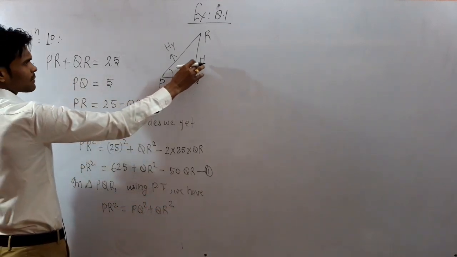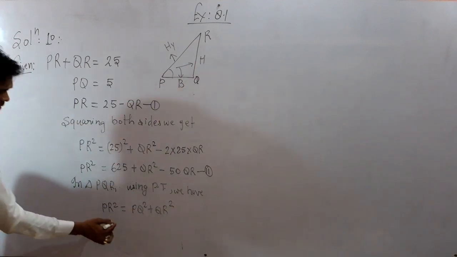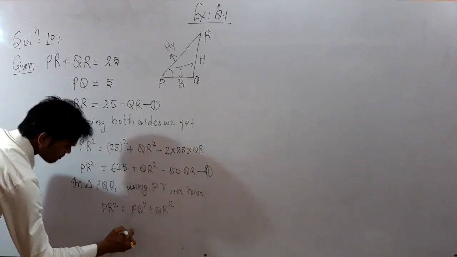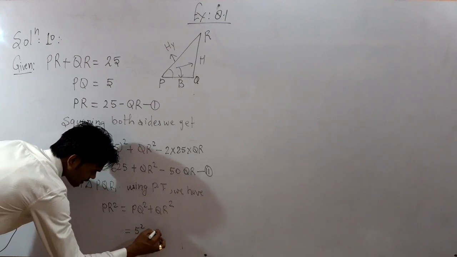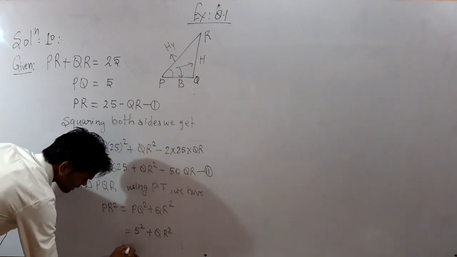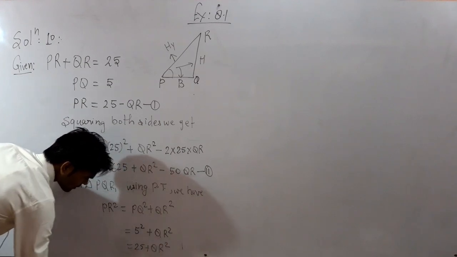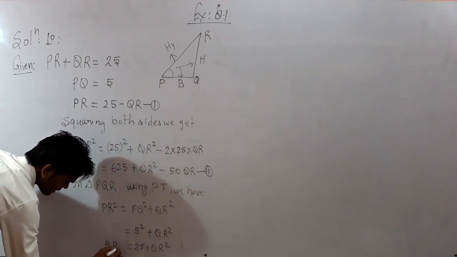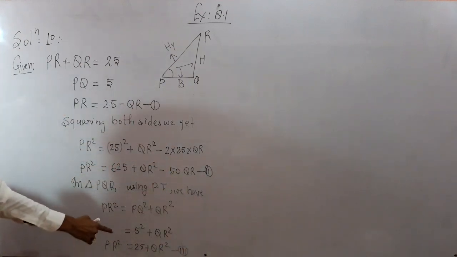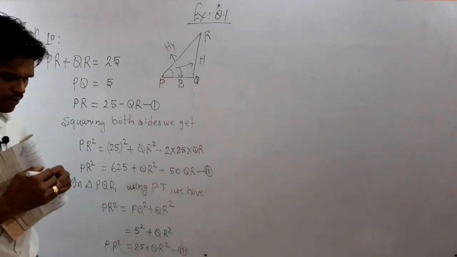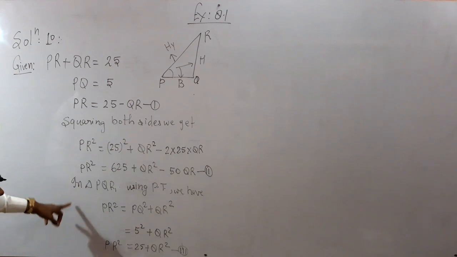Because base square plus height square is equal to hypotenuse square. Now substituting the value of PQ, we are given 5, so it will be 5 square plus QR square. Is that clear? So it will be 25 plus QR square. Any problem to anyone? So we have obtained PR square is equal to this. Let this be equation number 3rd. Now you may observe we have obtained two values of PR square.